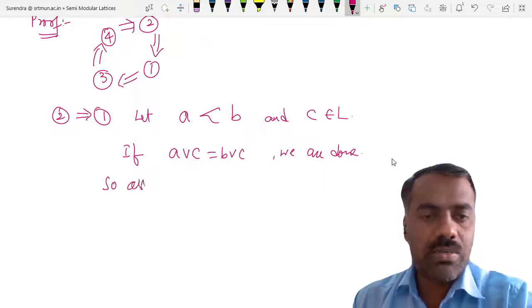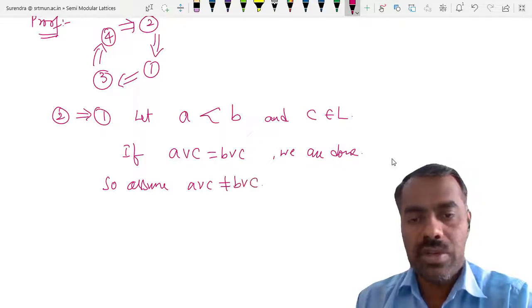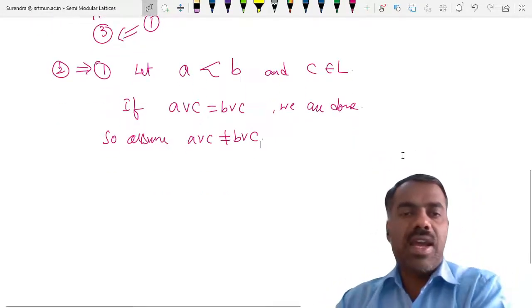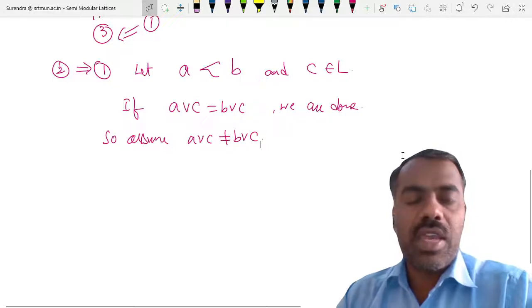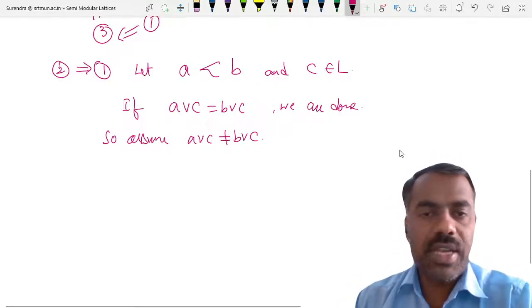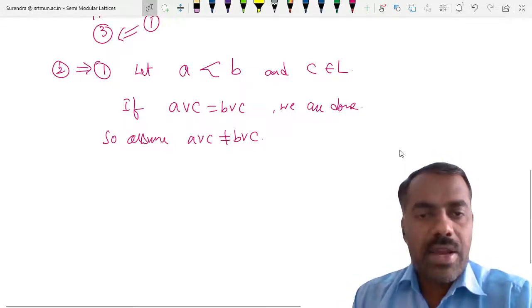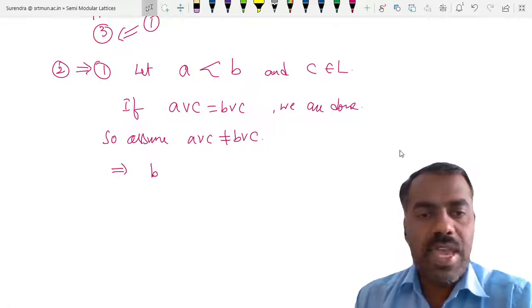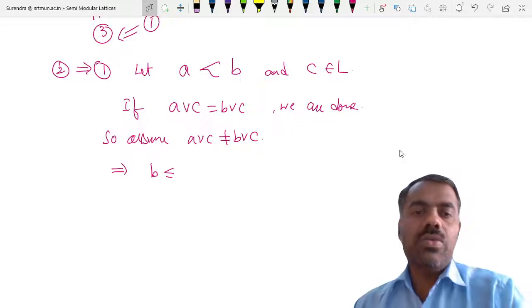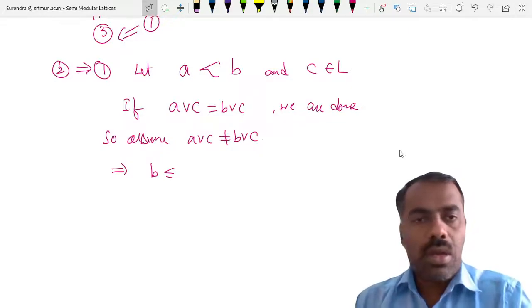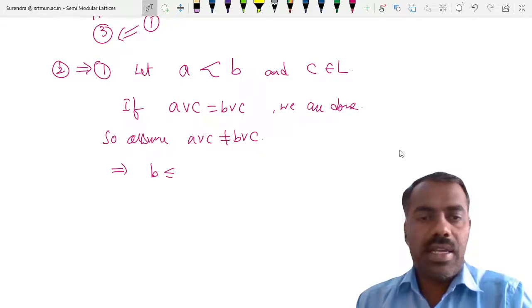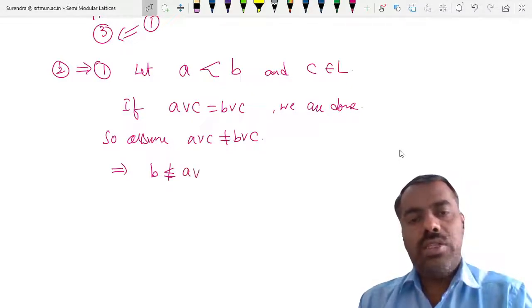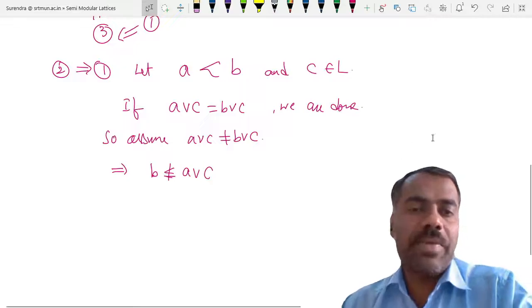So assume that A join C is not equal to B join C, and in this case we want to show that A join C is covered by B join C. Now if they are not equal, then we can observe that B is not less than or equal to A join C. Why?